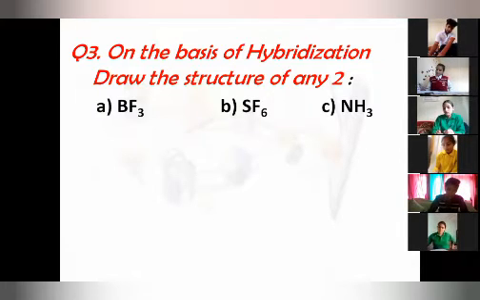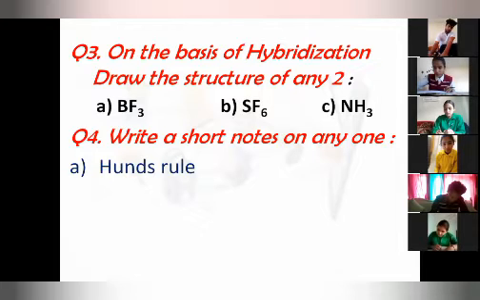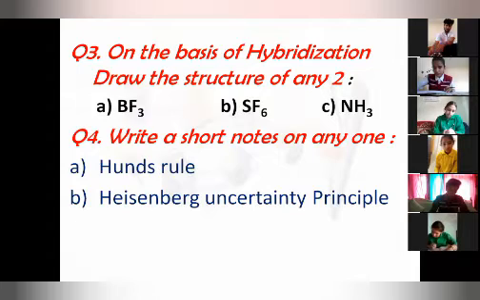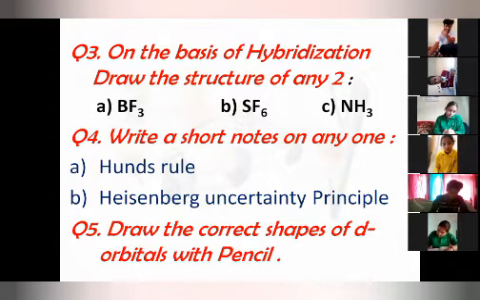You have to draw the structure and write the correct hybridization with shape, only then you will get marks. Question number 4: write a short note on any one, Hund's rule or Heisenberg uncertainty principle. Question 5: draw the correct shape of d orbitals.